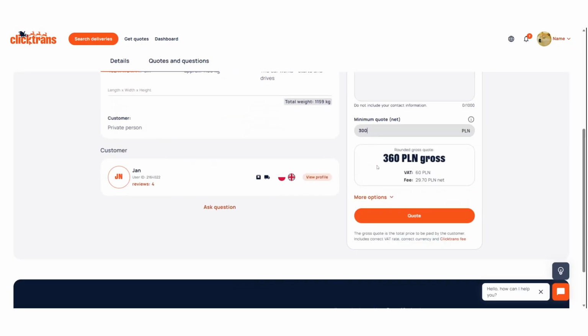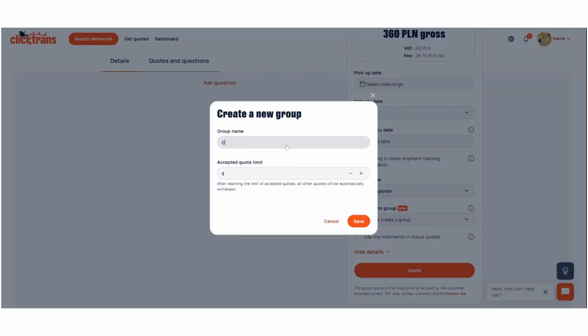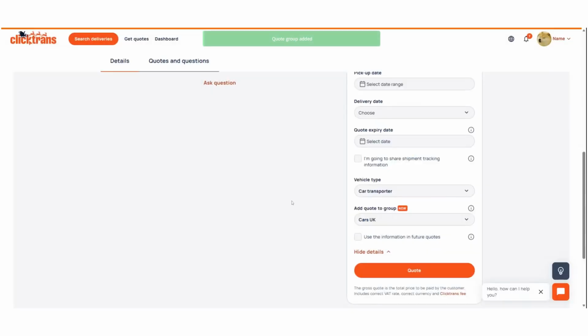While placing a quote, simply expand the More Options section and click Add Quote to Group. You can name your group whatever you like and set a specific limit for accepted quotes. Once that limit is reached, the group will automatically deactivate. You can also edit your groups directly from this view.